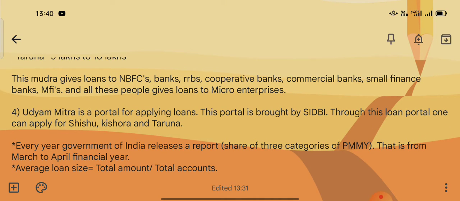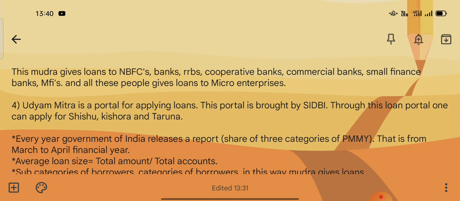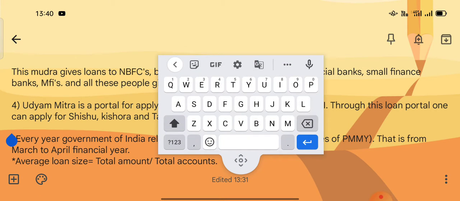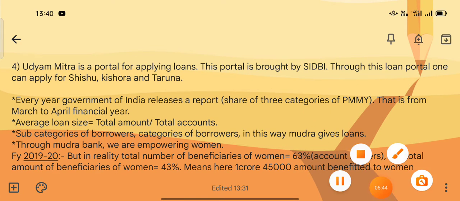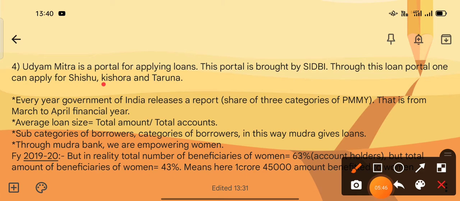All these NBFCs, banks, microfinance institutions, RRBs and cooperative banks give loans to micro enterprises. Udyam Mitra is a portal used for applying for loans. This portal was launched by SIDBI. Through this portal, one can apply for Shishu, Kishora and Taruna loans.